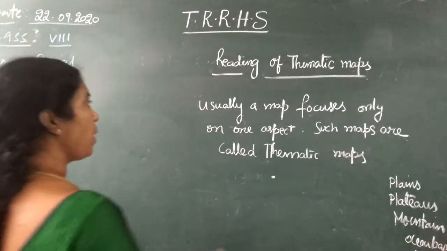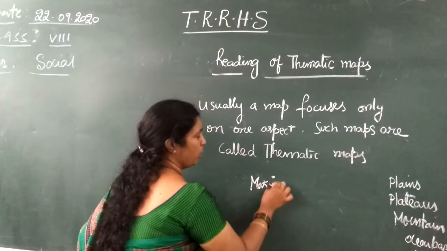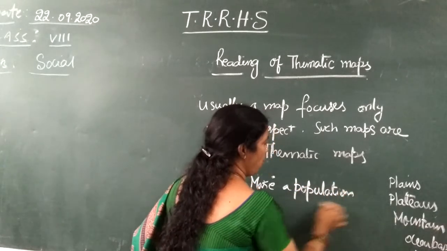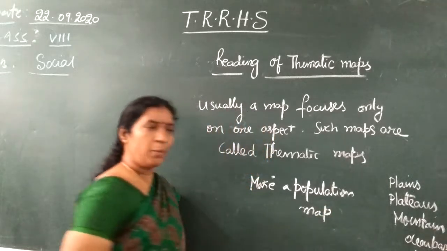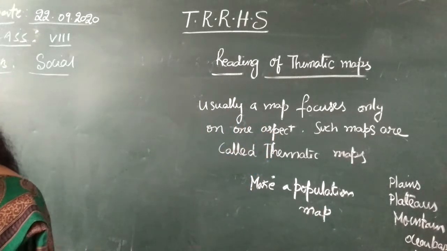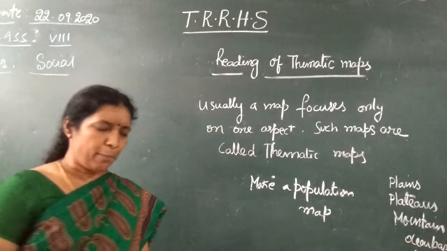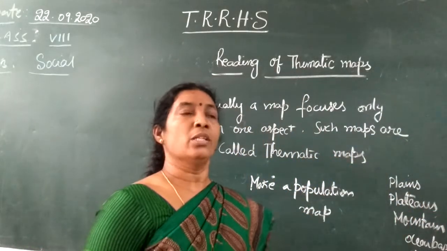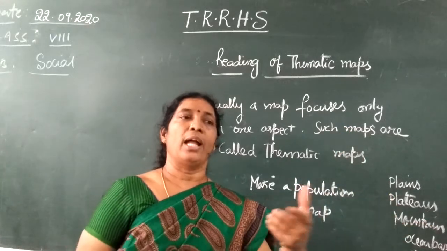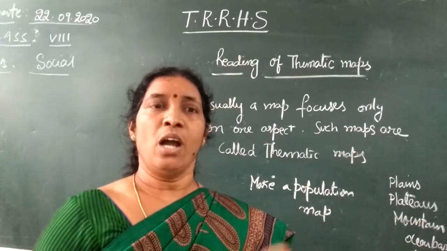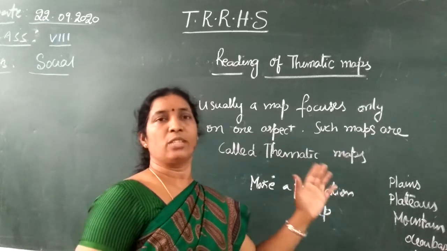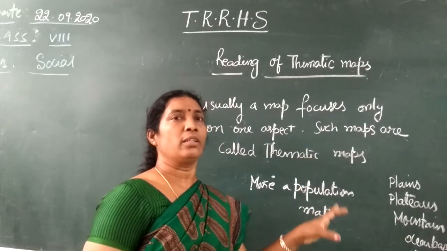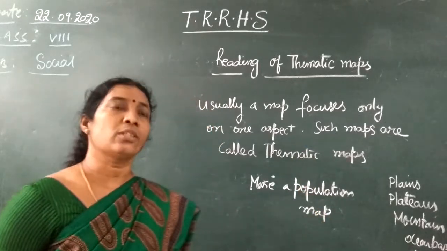And next is making a population map. How can we show a population map? Generally, population maps are used like this. For example, draw a sketch map of your school. For your school, you make a map. How much land you are taking, and how many benches for each class. How much area we have to take for one classroom. These are all things used in that map. Then you can draw a sketch map.